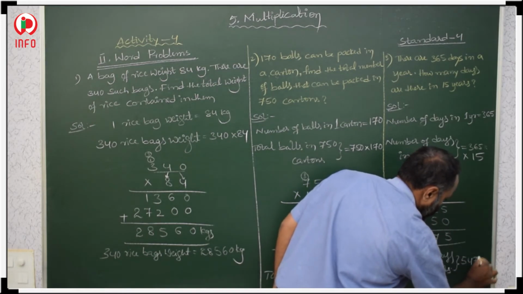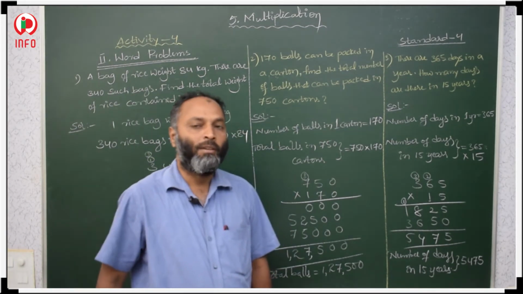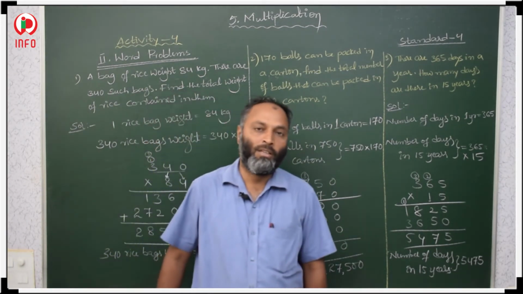5,400 and this many days were there in 15 years. 5,475 days in 15 years. Okay.